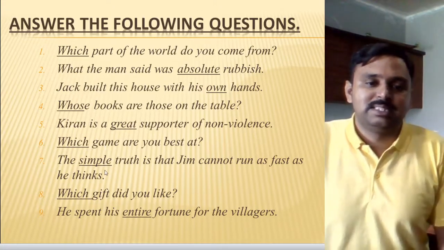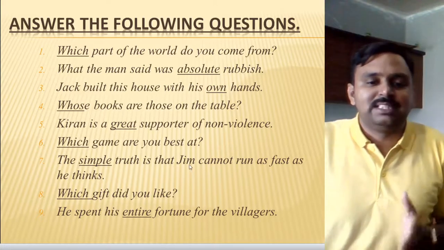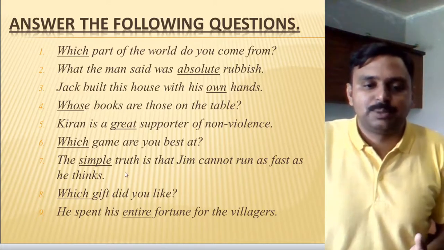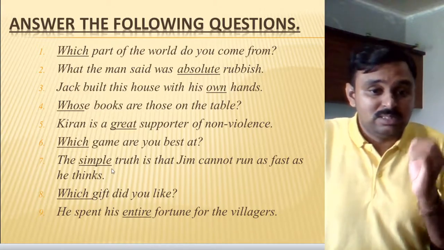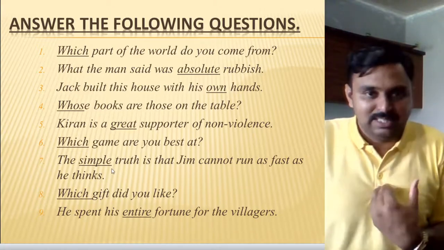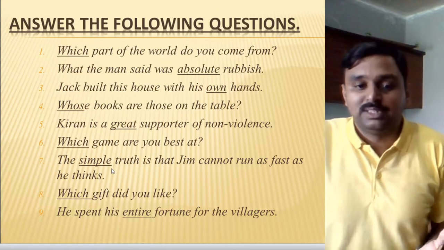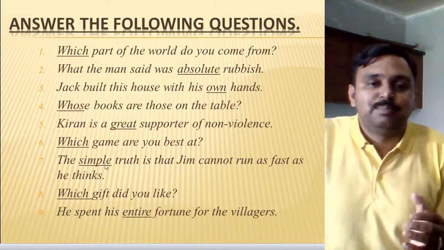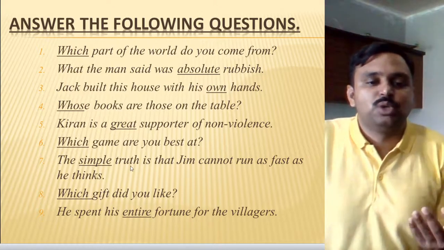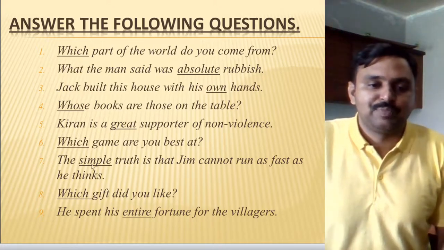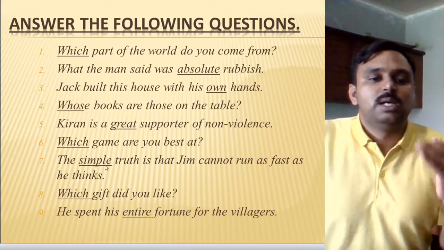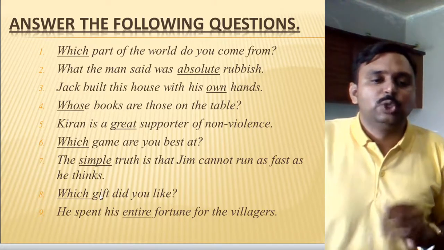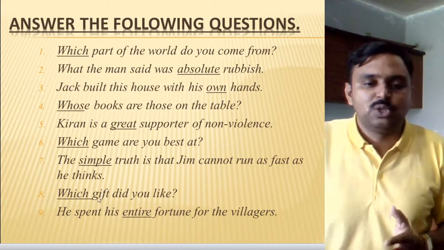Let's go for number 7: The simple truth is that Jim cannot run as fast as he thinks. So what Jim is thinking, that he cannot do. That's a simple truth. So truth is a noun here and the word simple is qualifying, describing more the noun truth here. So again it is an example of emphasizing adjective. Let's go for number 8: Which gift do you like? So which gift?